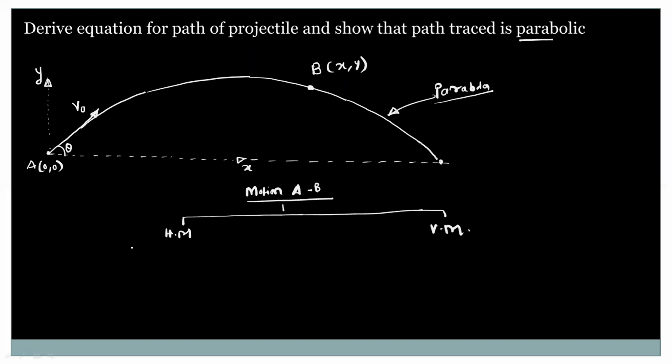For the horizontal motion, we will note down the initial velocity. Its velocity will remain constant throughout the motion in the horizontal direction. So we have to resolve this V naught in the x and y directions. This is the x component of V naught, that is equal to V naught cos theta, and this is the y component of the velocity, that is V naught sin theta.